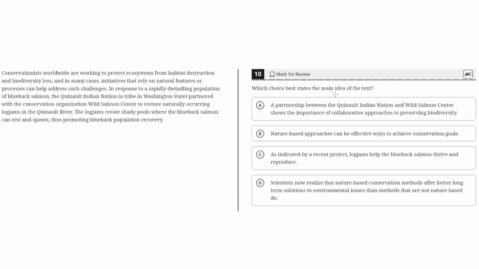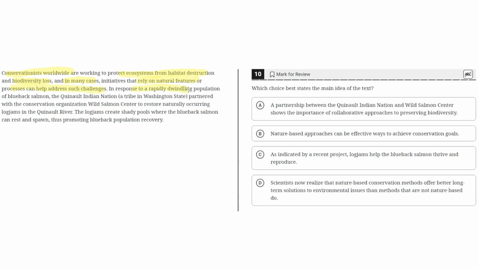Which choice best states the main idea of the text? Conservationists worldwide are working to protect ecosystems from habitat destruction and biodiversity loss, and in many cases, initiatives that rely on natural features or processes can help address such challenges.